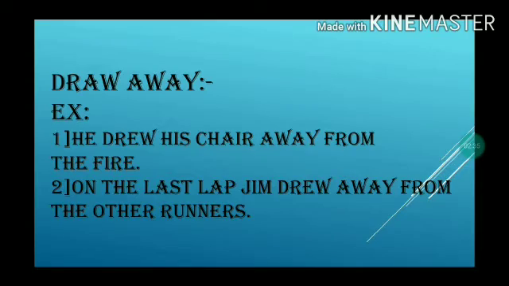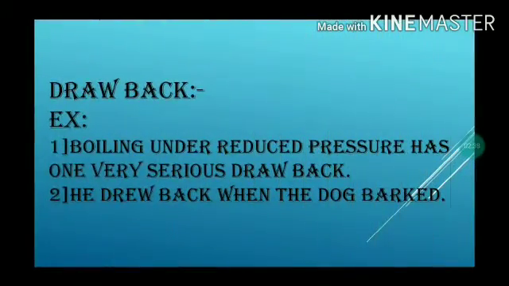Then we should proceed to draw back. Drawback also has two meanings. First is disadvantage. For example, boiling under reduced pressure has one very serious drawback. This means that boiling under reduced pressure has one very serious disadvantage. Second meaning is move backward. For example, he drew back when the dog barked. This means that when the dog barked at him, he moved backward.